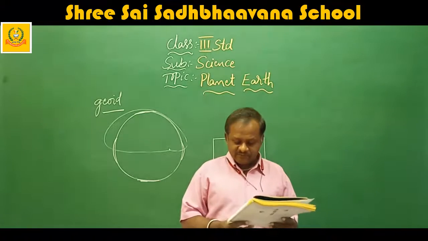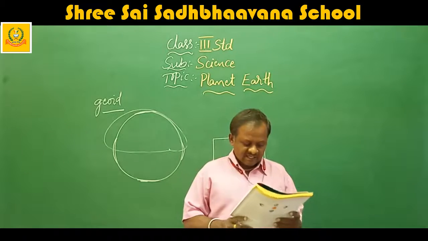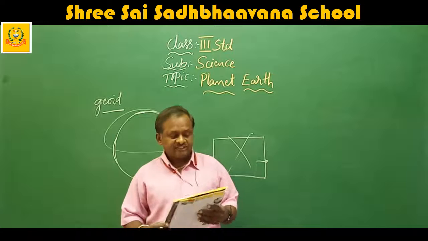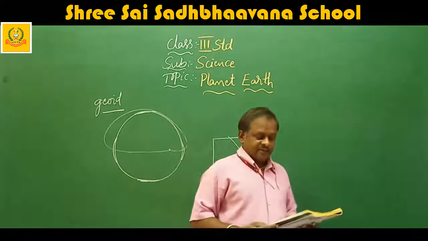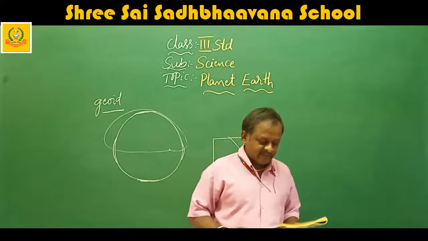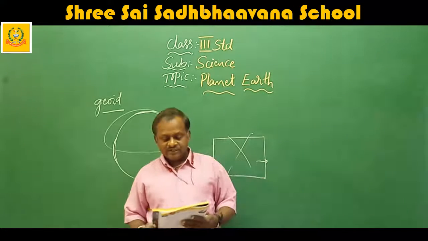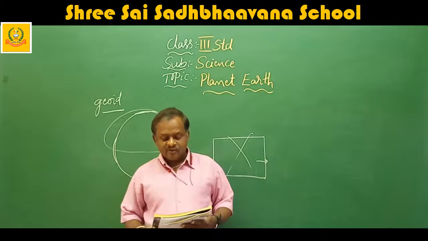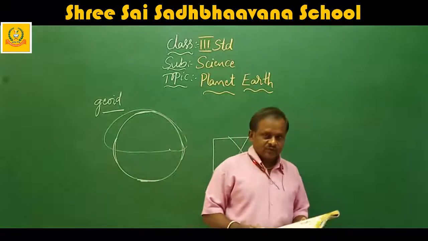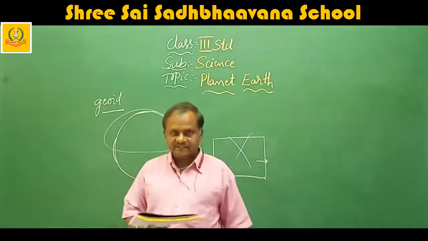It takes 24 hours or 1 day for the earth to make one rotation on its axis. As the earth rotates, it also moves. The earth moves around the sun along a fixed orbit. This movement is called revolution. It takes 365 1/4 days for the earth to complete one revolution. So this is about the movements of the earth.